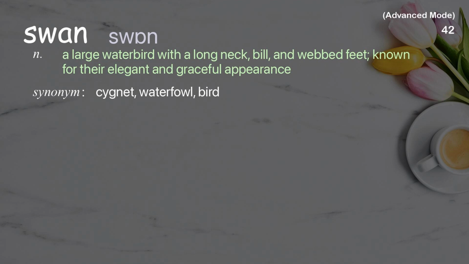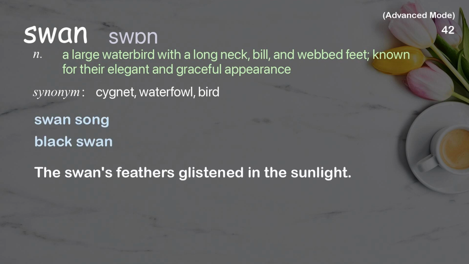Swan. A large water bird with a long neck, bill, and webbed feet, known for their elegant and graceful appearance. Examples: Swan song. Black swan. The swan's feathers glistened in the sunlight.